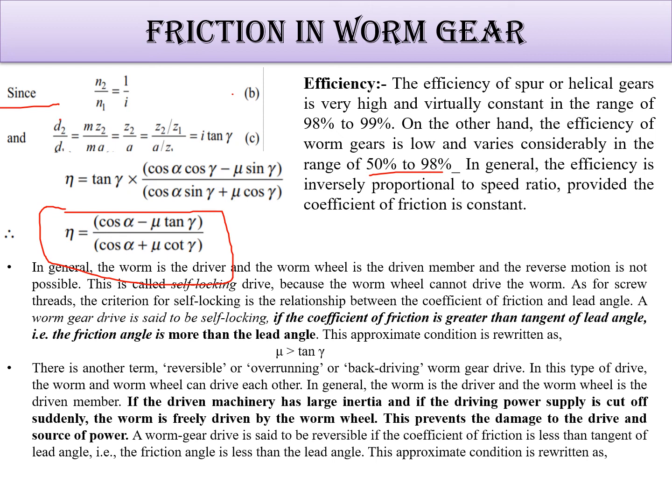So this drive is said to be reversible if the coefficient of friction is less than the tangent of the lead angle. At that time only this can happen, that is, mu should be less than tan gamma. At that time we can find these types of structure. So this is how we do the friction in worm gear.